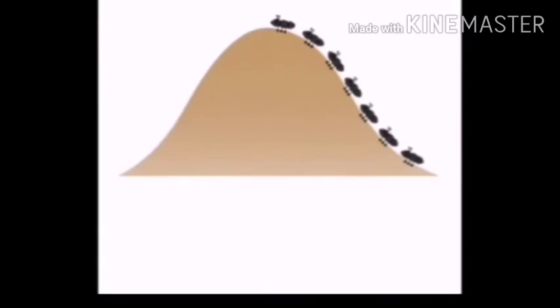Dear kids, can you please tell me what is this? This is a hill. Have you seen a hill? Oh, this is a hill. What are the tiny creatures marching up the hill? Oh, these are the hardworking, small and tiny ants. A for ants. These are ants. I will show you two slanting lines on the hill. Okay, this is one slanting line and this is another slanting line. Very good.